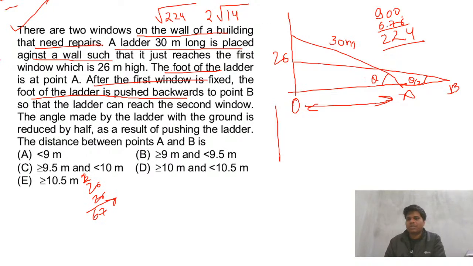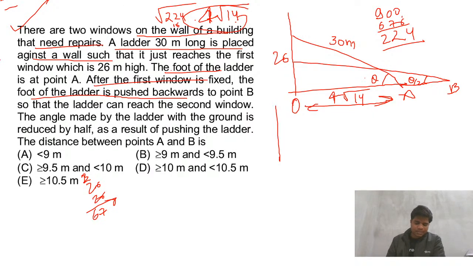Let me check, 16 will be out, 14 is there, definitely 14, 6 8 14 6, yeah, this is there. So OA is 4 root 14. Okay, so this way we'll find this thing.